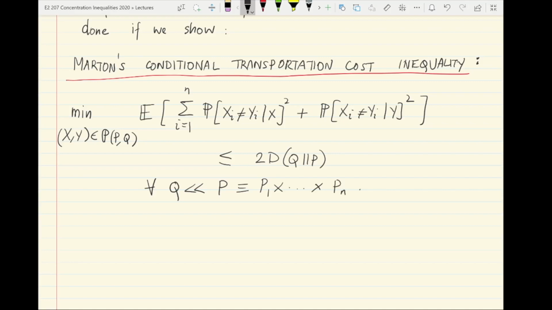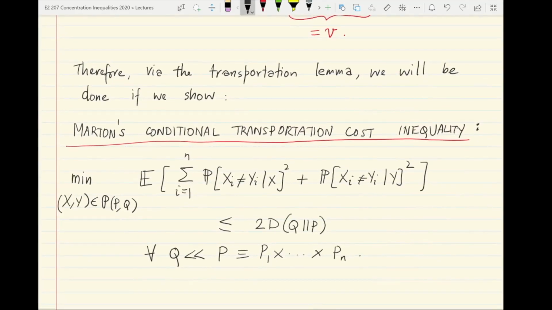Okay, so this is exactly Marton's conditional transportation cost inequality, which we will show in the next lecture.